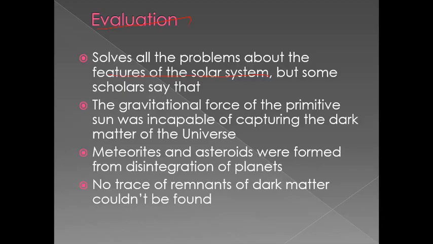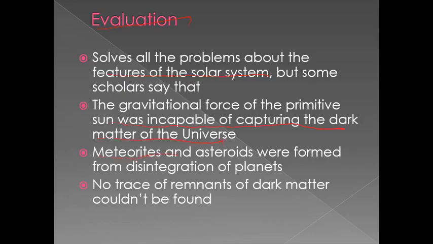So these problems were solved by this theory, but there are some flaws, because later scientists couldn't accept a few of its assumptions. The gravitational force of the primitive sun was incapable of capturing the dark matter of the universe.